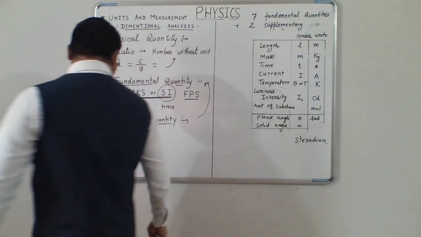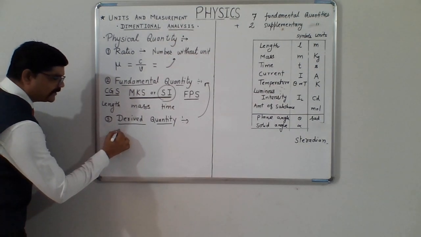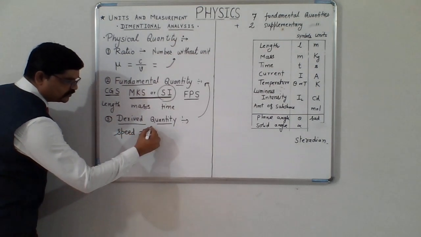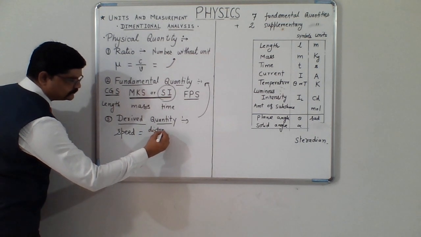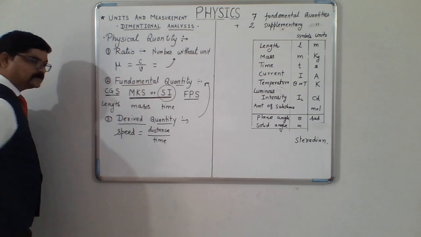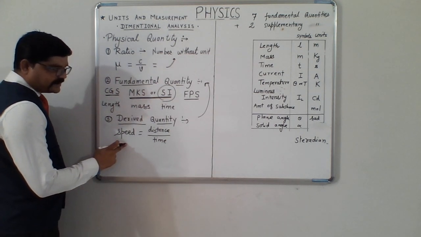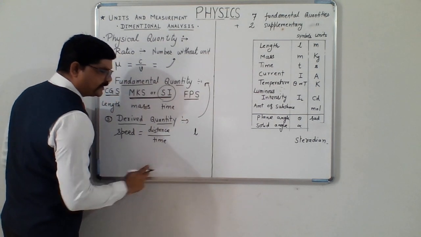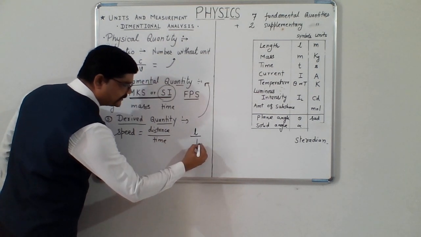For example, speed is total distance upon total time. Clearly, speed is dependent on distance, meaning it is dependent on length, and it is also dependent on time.